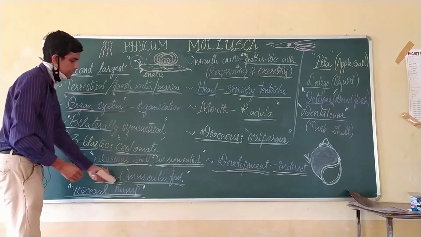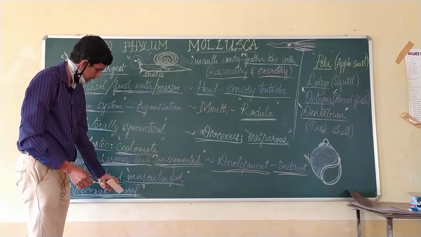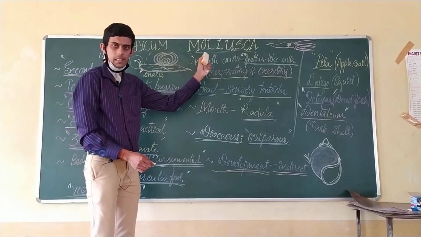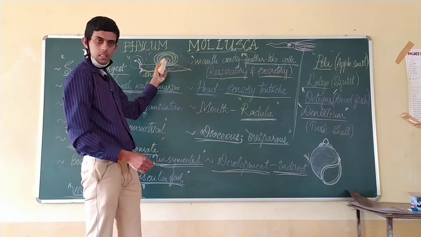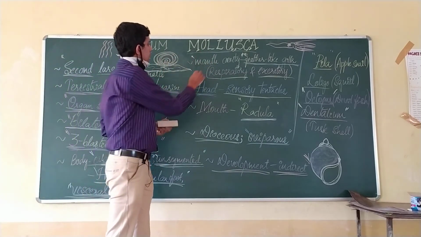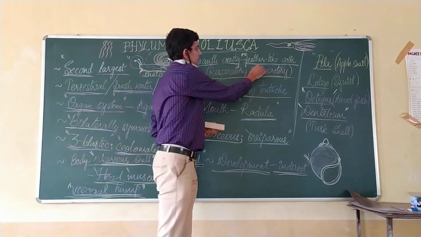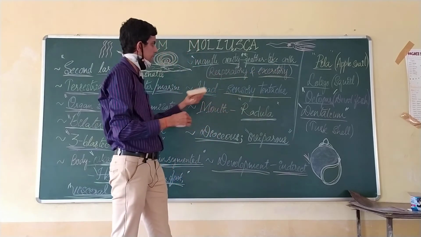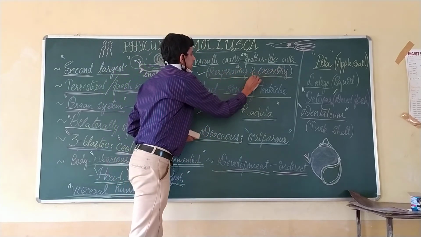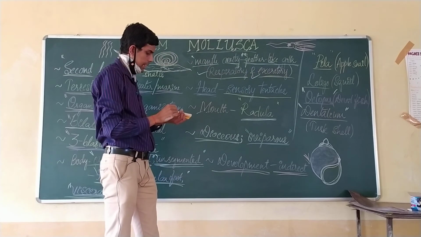So there is a cavity present in between the visceral hump and the external or internal organs, that is called the mantle cavity, and it comprises feather like gills that help in respiratory and excretory functions, right.